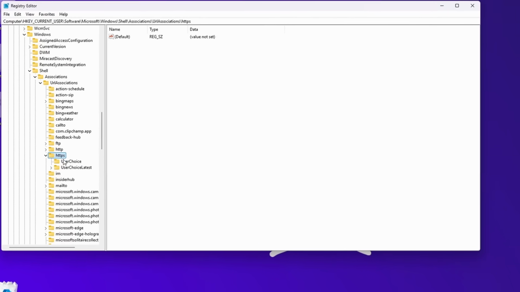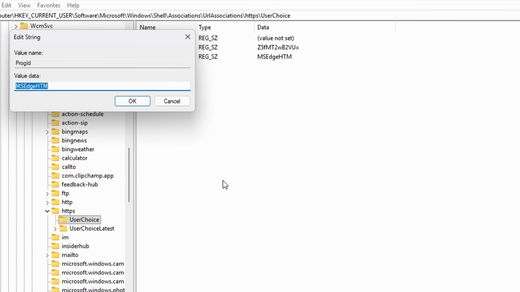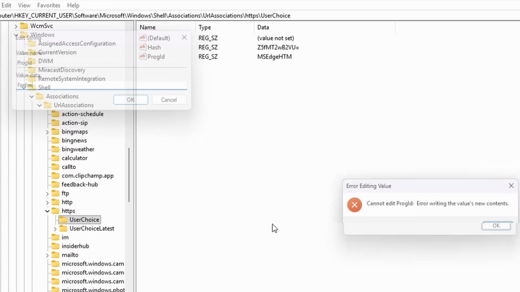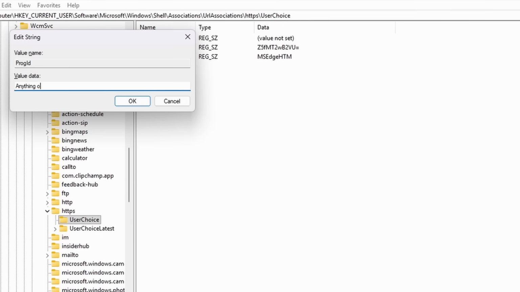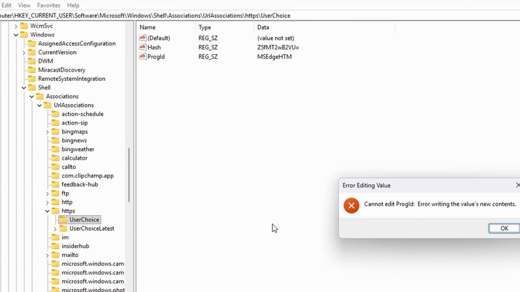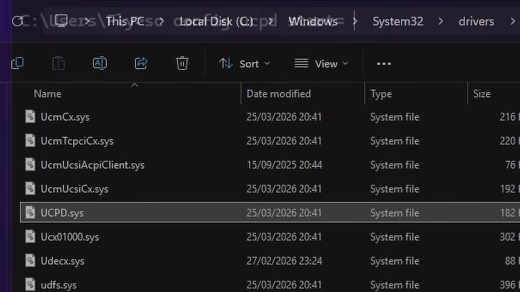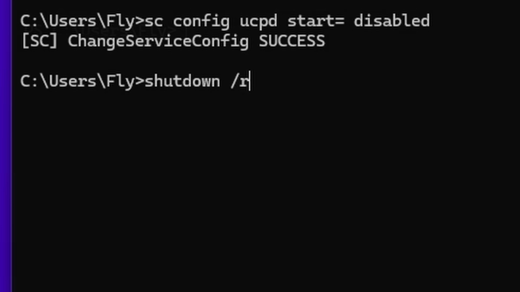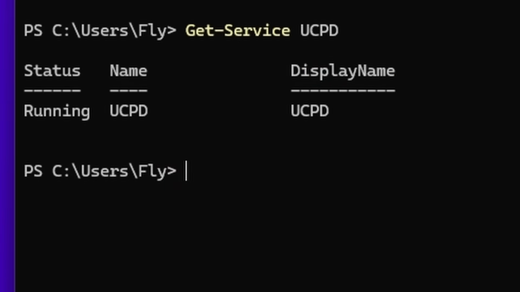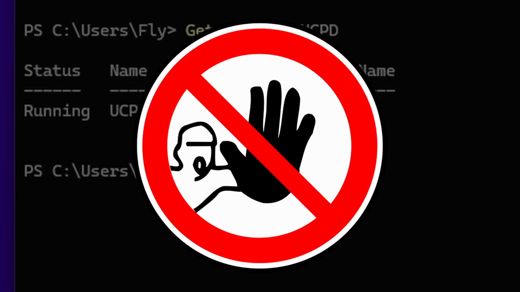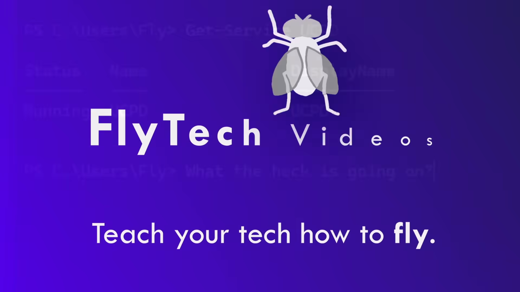I am an administrator, yet I cannot administrate. I tried editing this registry key. Full permissions, full ownership. Yet an invisible force is blocking me. Meet the culprit, UCPD, a hidden Windows driver. Disable it and something silently turns it back on. Why is Microsoft locking me out of my own OS? And how do you get rid of it? Let's look inside.